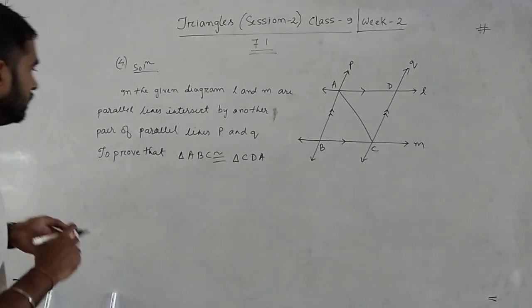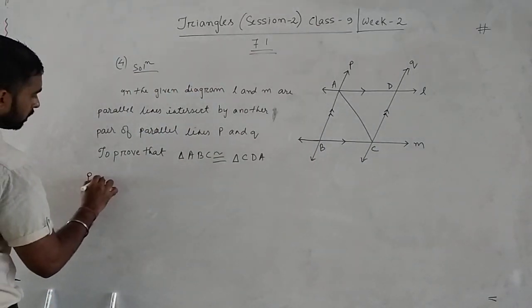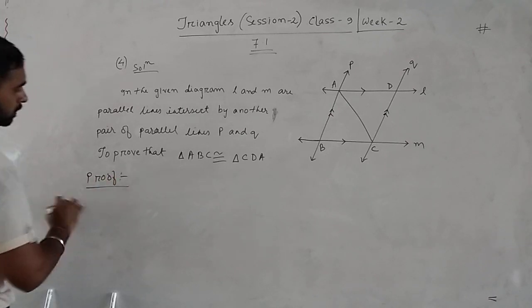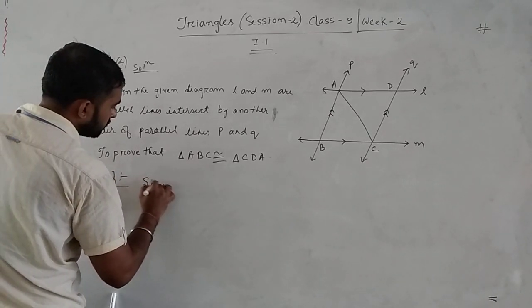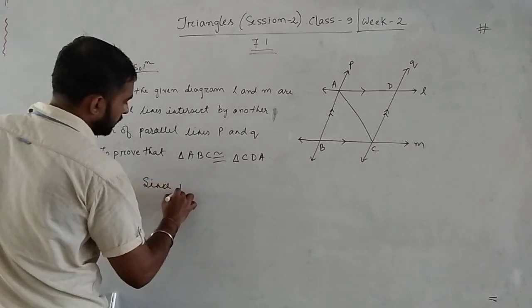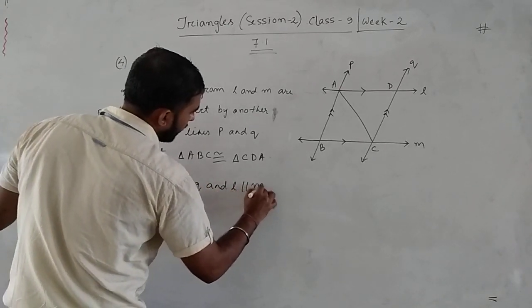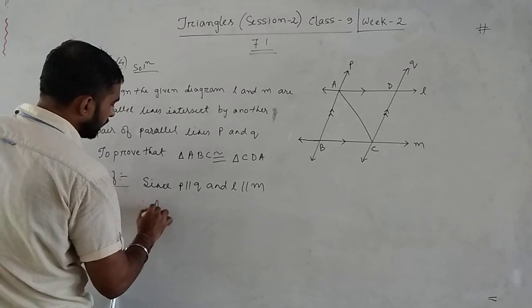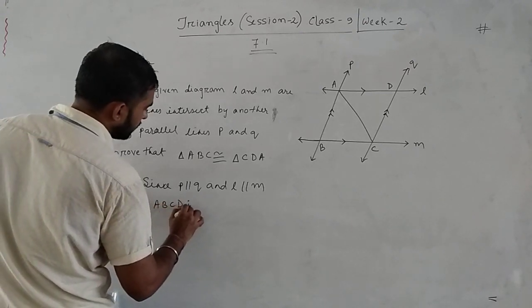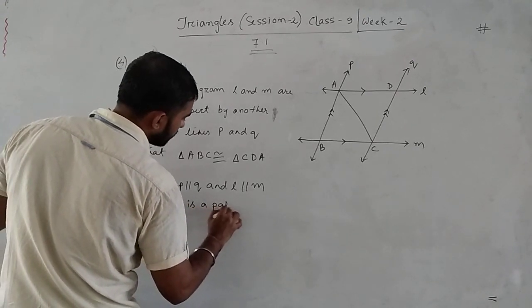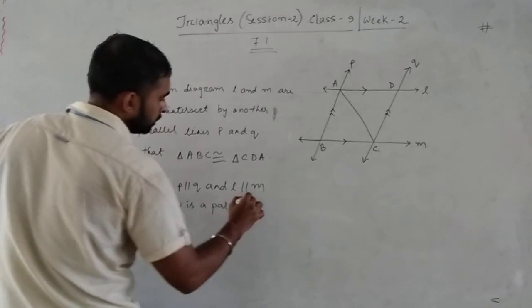ABCD is a parallelogram. Prove. Since P parallel Q and L parallel M, therefore ABCD is a parallelogram.